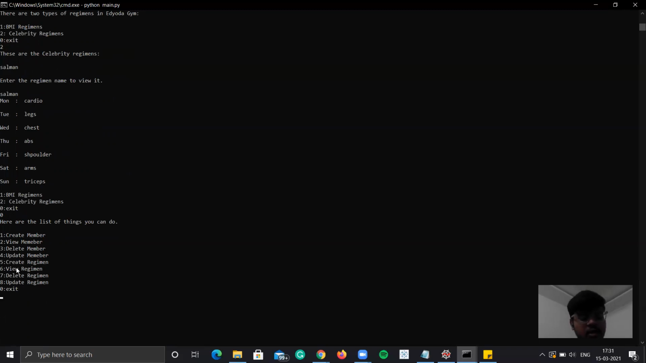I saw the regimen. I created the regimen, but I want to delete the regimen. See, creating and deleting a regimen can only be done on the celebrity regimens, because the BMI based regimen is the default regimen. So if a guy wants to work out, by default he will get the BMI based regimen. So 7 is delete regimen. 7. So there is only one celebrity regimen, which is Salman.